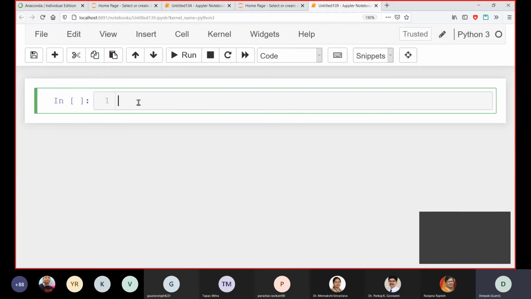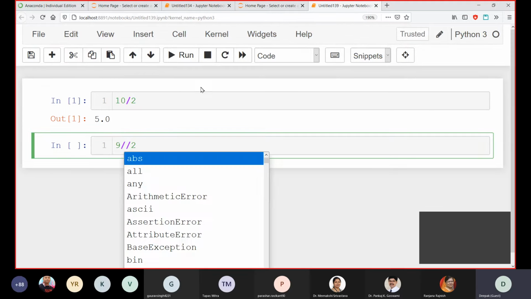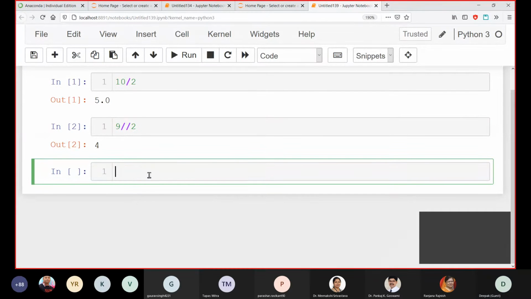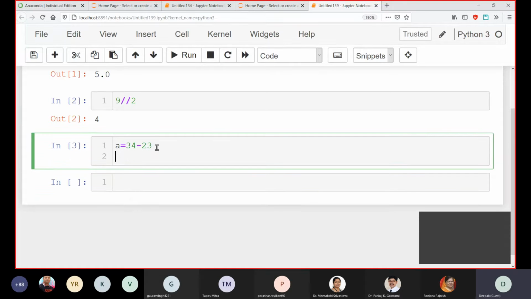For example, we have done this: a small calculation, you can see the answer. We have also done how to calculate. We have also done a equal to 34 minus 23. I think you remember, and you can see all the answers we are getting. We didn't get the answer here because we haven't printed.